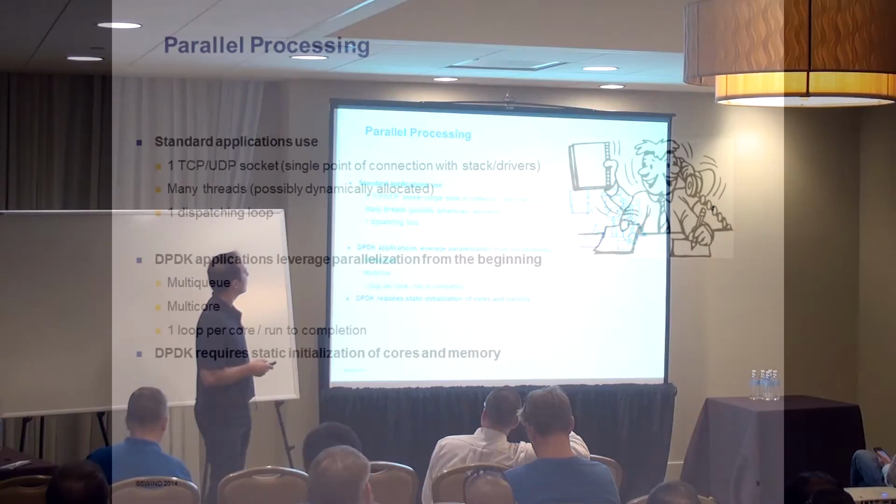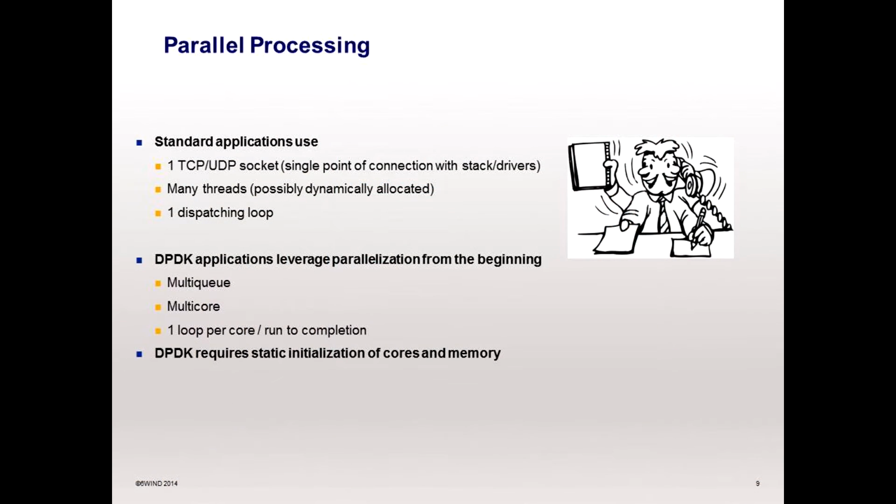First, parallel processing. A standard application needs a TCP socket to be connected to the kernel stack. So it's a single point of connection. And then your application can use dynamic threads and a loop to dispatch the packets to these threads. Okay? But it's not parallel from the beginning to the end.